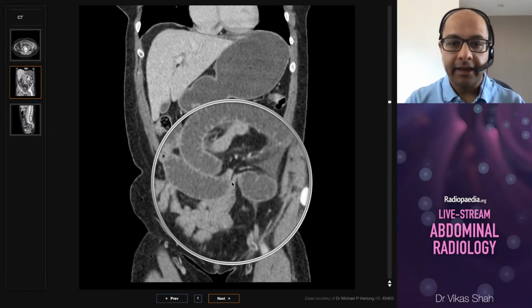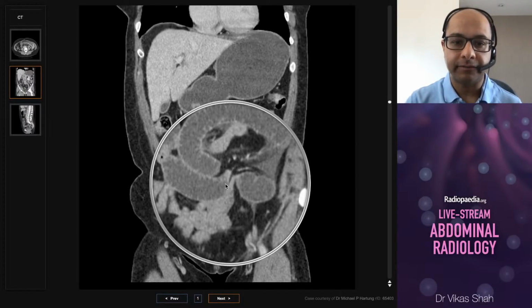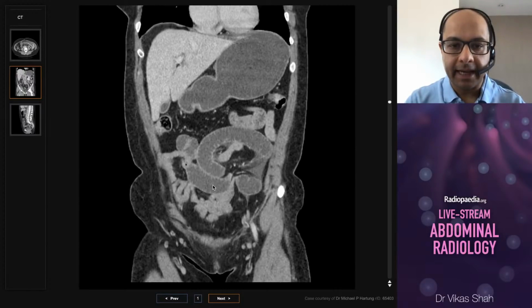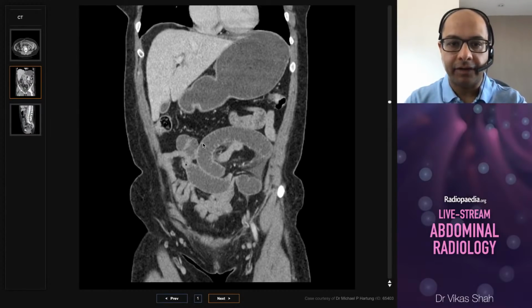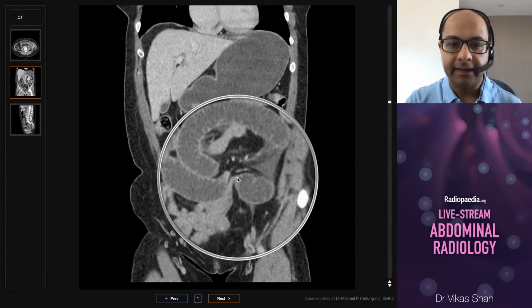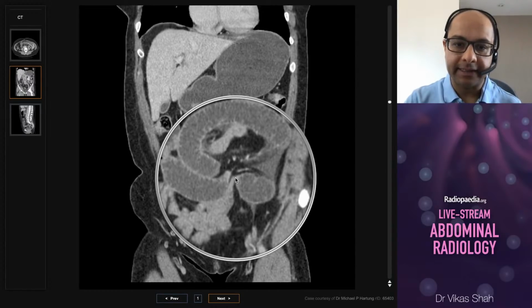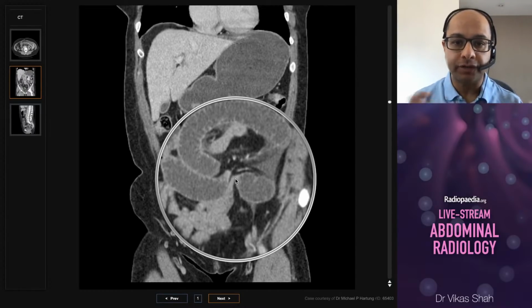And if you look over here, there are two very tight transition points, and this is known as the double beak sign, which is very helpful in cases of small bowel obstruction due to a closed loop configuration. So this bit of bowel that's coming in here comes in, and then this is the first transition point, and then we have the bowel within the loop, and then over here this is the exit from the closed loop, and this is the second transition point. And note how they're very close to each other, and that's often the case with closed loop bowel obstruction. You'll find the two transition points close to each other where the bowel is pinched, and then all the bowel in between will be very distended.